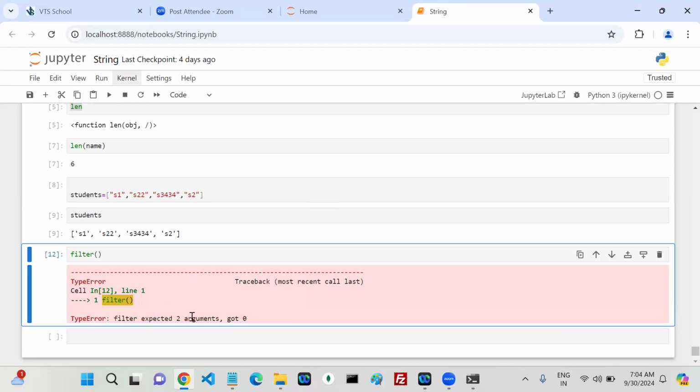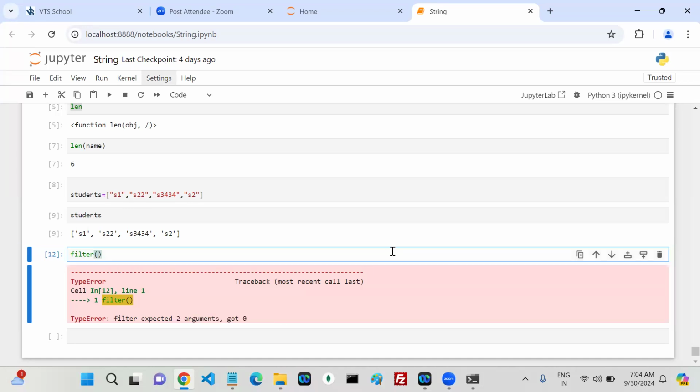Two. The first is a function and the second is a value, very important.